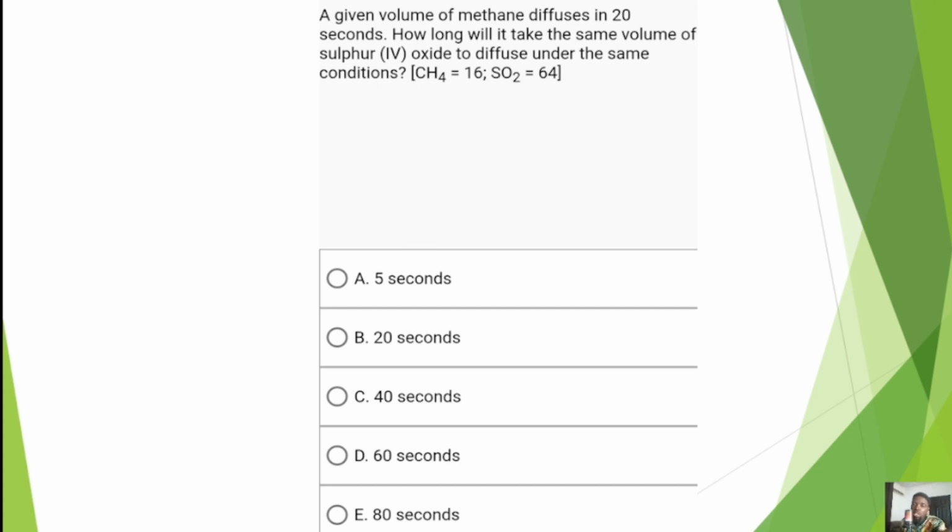Okay, so in this case, we notice that they said same volume. Because they said same volume, the implication is that we can use our T1 over T2 equals root RMM1 over root RMM2. Okay, so let's get to solve this question. First, let me slightly reduce this so that we'll have space on the screen to solve.